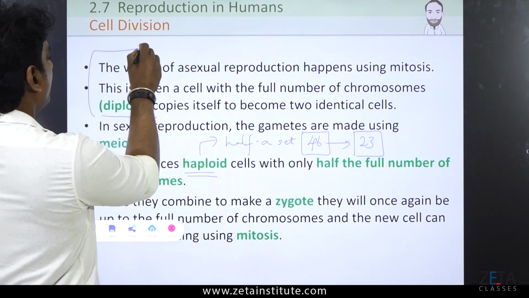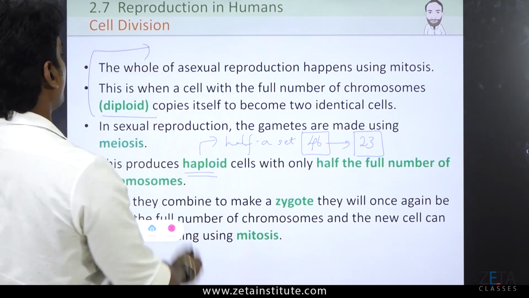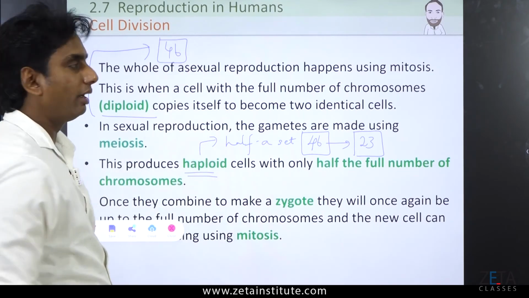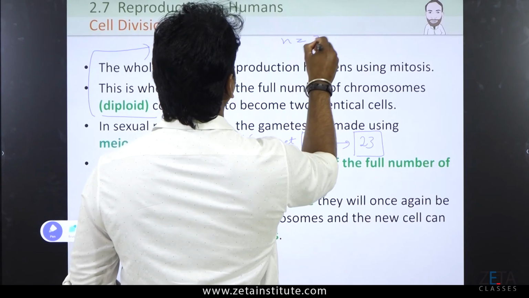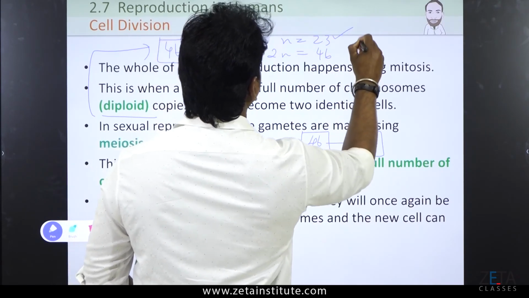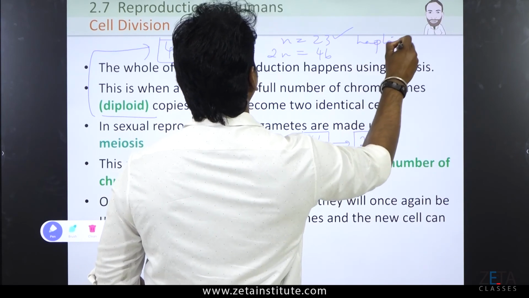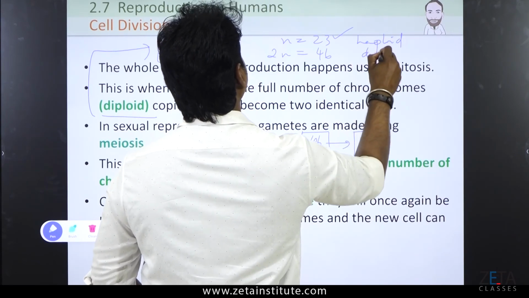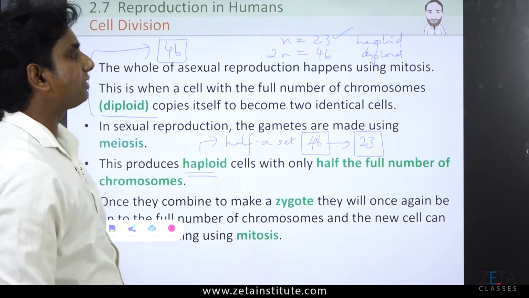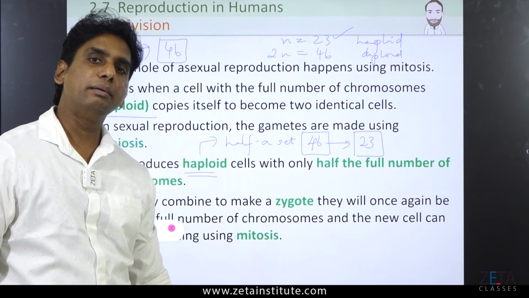Diploid will be the full set of chromosomes. How much is the number? 46. So, easy formula: n equals 23, 2n becomes 46. 23 is the haploid number and 46 is the diploid number. N is equal to 23, 2n is equal to 46. So, that is haploid and diploid.